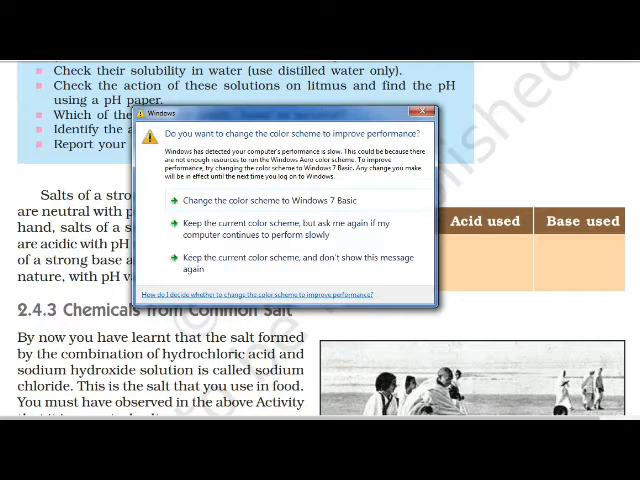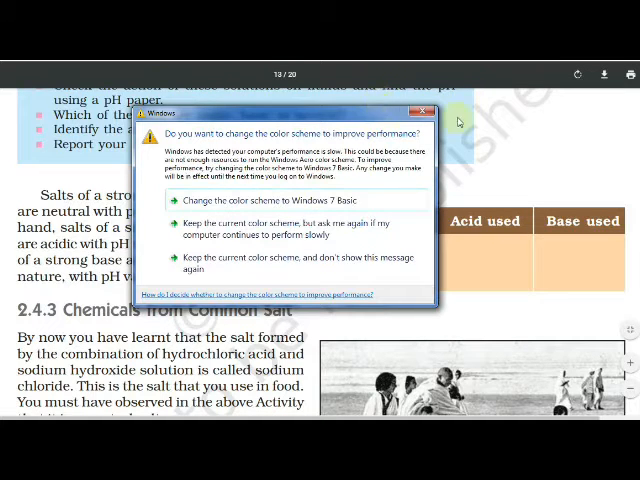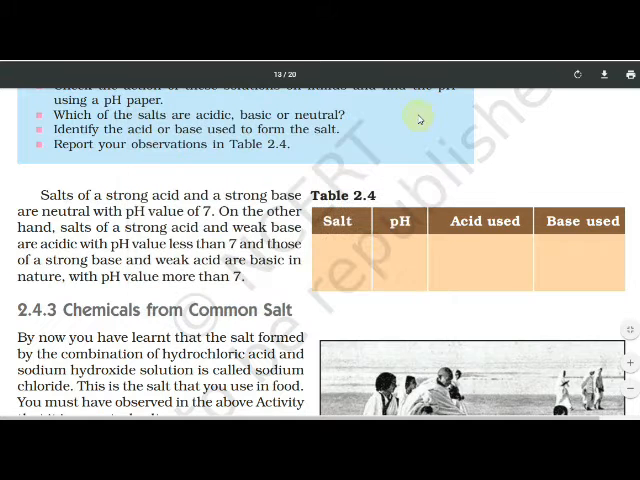Here what we see: strong acid and strong base, the salt is neutral, understood? If we use a strong base and a weak acid, the salt is basic. And if we use a strong acid and a weak base, the salt is acidic.